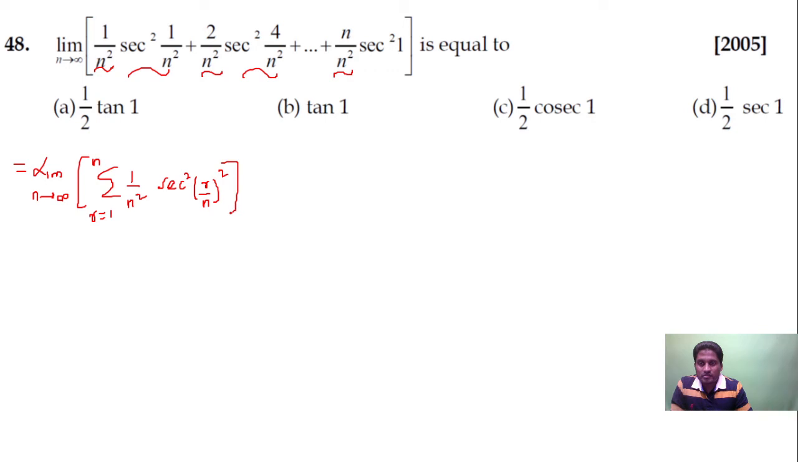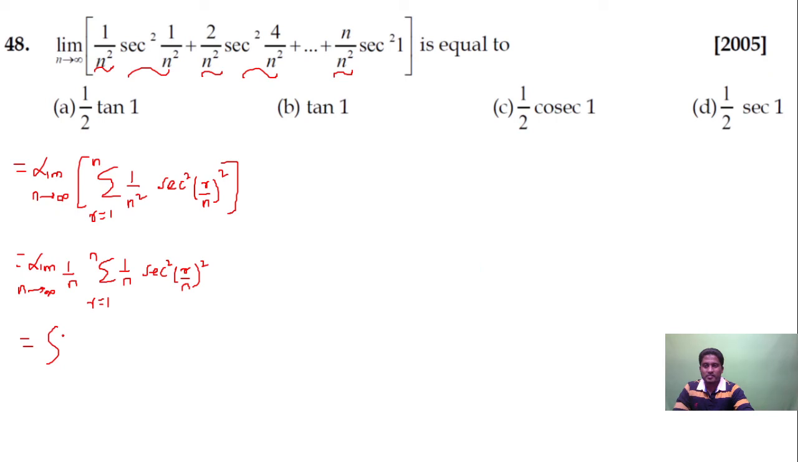Now what I'll do is, I'm going to take 1 by n out. So this is equal to limit n tending to infinity of 1 by n, summation r by n times sec square of (r by n) the whole square, r is equal to 1 to n. Now you should replace summation by integral, r by n by x and 1 by n by dx. So r by n becomes x, and this will be equal to sec square of x square.